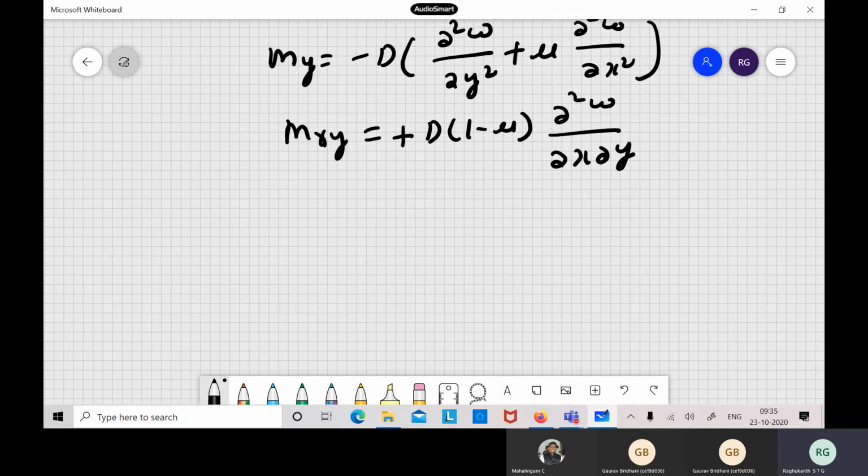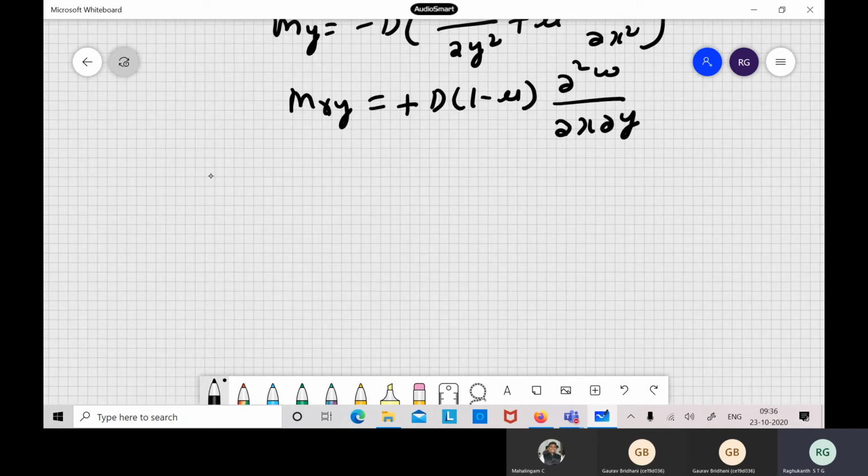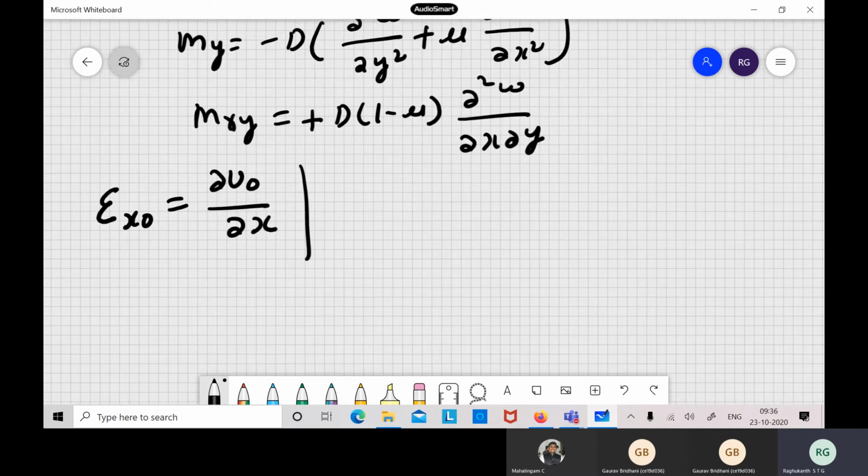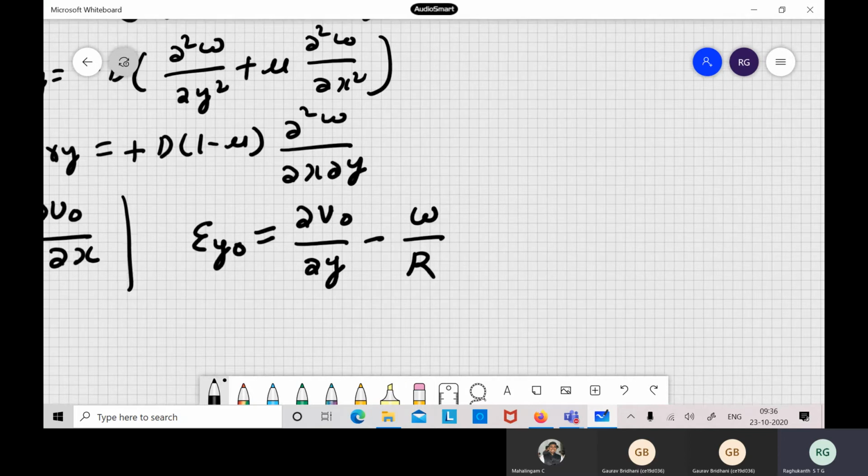Now if you write the strain-displacement relations, epsilon x naught, that is at the middle surface, we write as ∂u naught/∂x. Similarly epsilon y naught: here we have an additional term. This will be ∂v naught/∂y, because y is a circumferential coordinate, plus one extra term, that is w by r. You can find this out yourself by taking an arc.